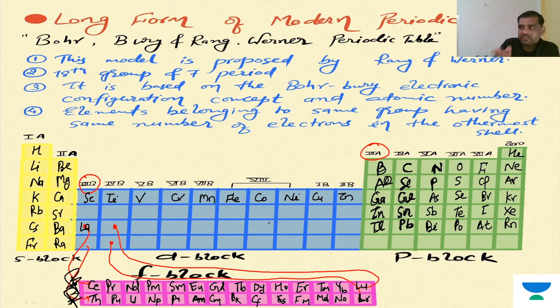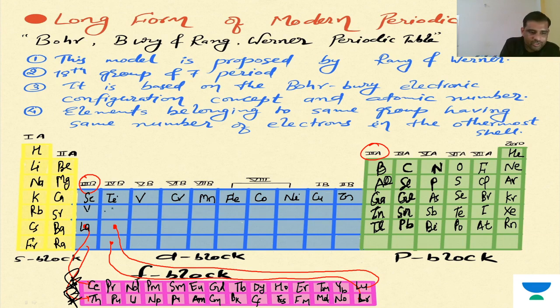When we are memorizing a jingle, maybe sometimes we memorize the jingle, but we forget what the symbol for that element is. That would be the biggest problem for us. Otherwise we can memorize like Sachin Tendulkar, Fico Nico, copper zinc. We can make our own jingle, but that's not helpful for us. Anytime you write it, scandium, titanium, vanadium, chromium, Mn, Fe, cobalt, nickel, copper, zinc, it will be long lasting for you.